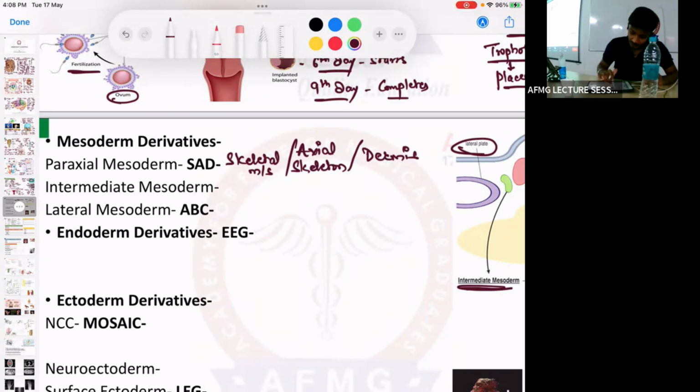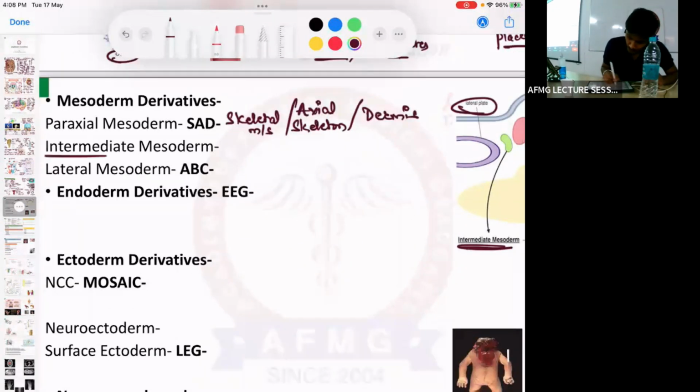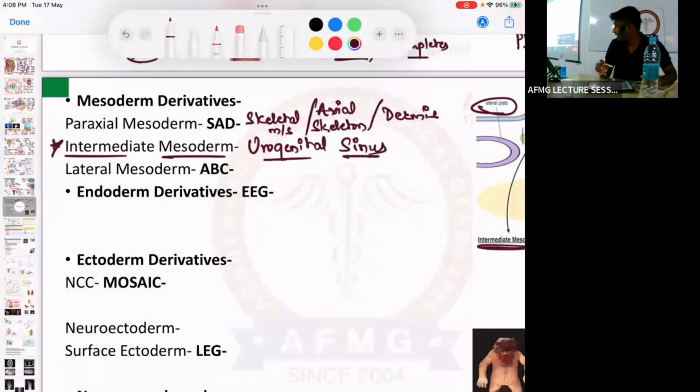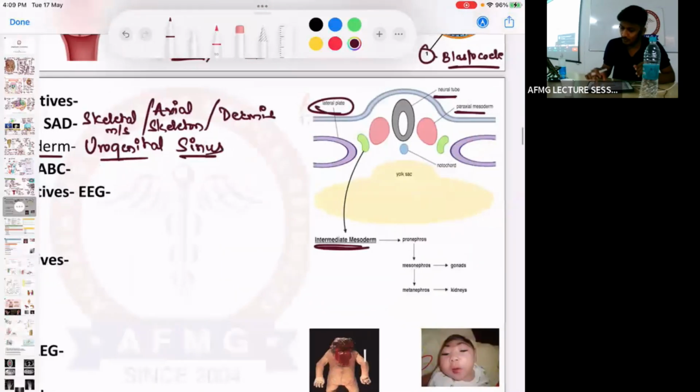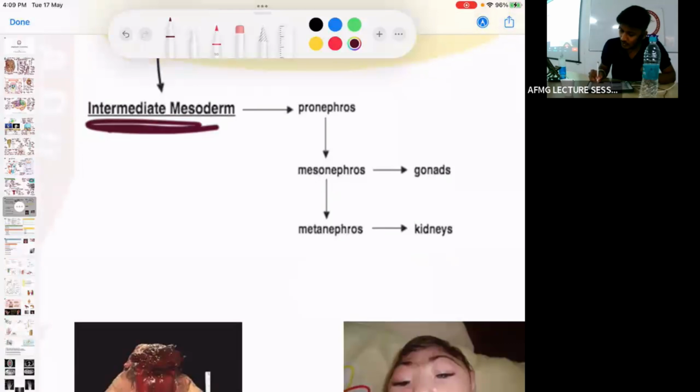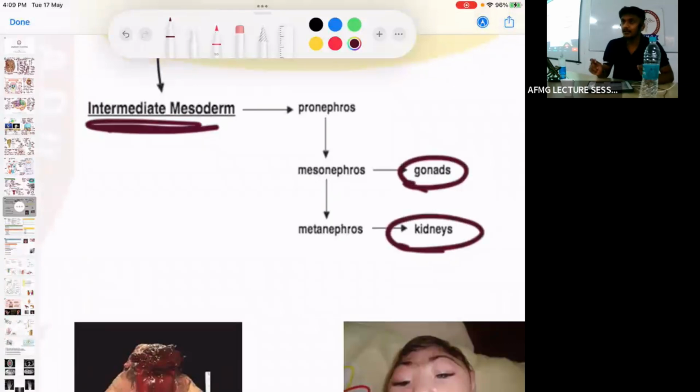Then intermediate mesoderm develops into, important. Very good. It develops into the urogenital sinus. This urogenital sinus will further differentiate into gonads and kidneys. So gonads and kidneys are formed from which part of mesoderm?